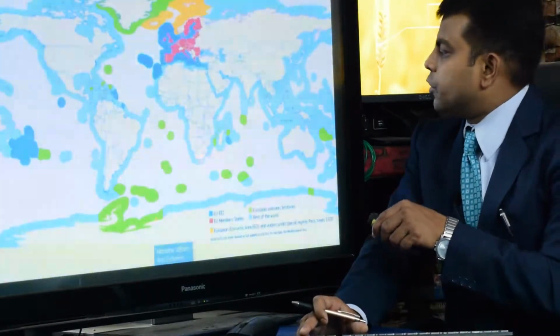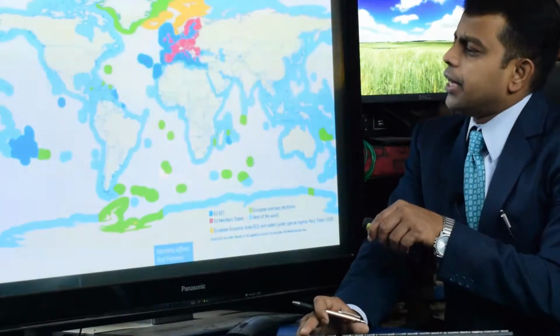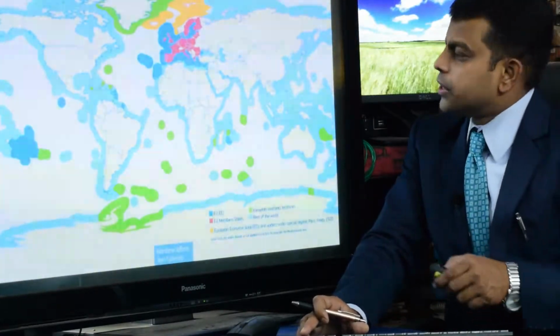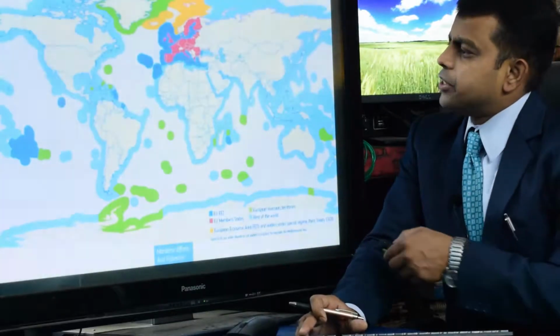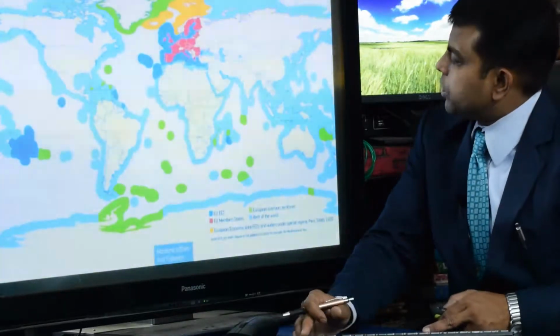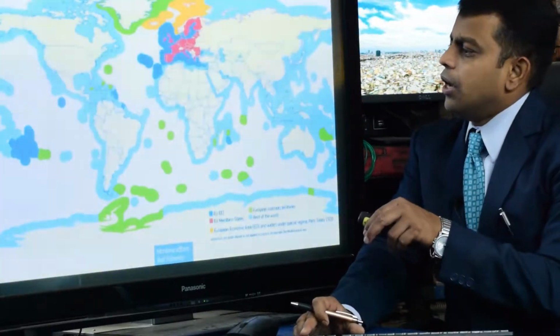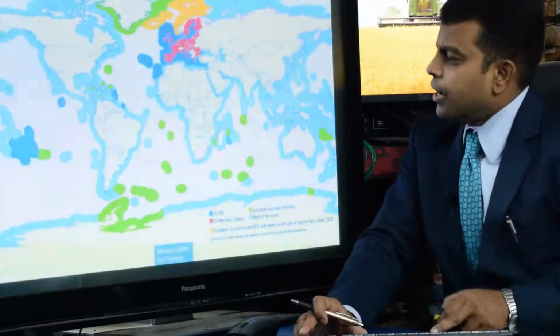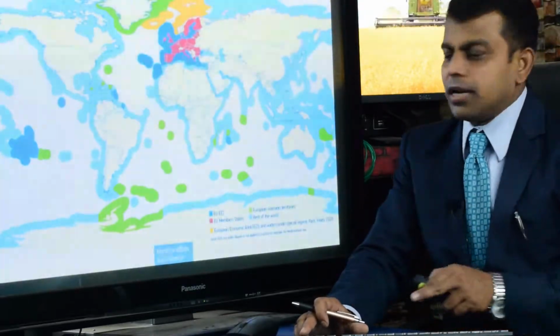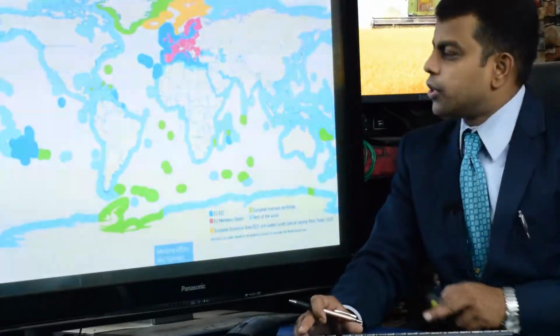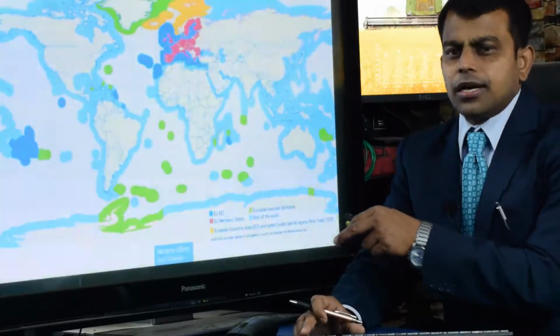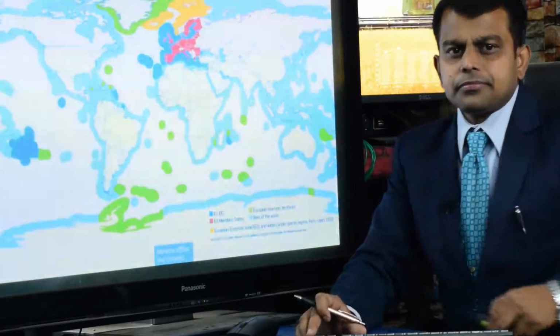After the 200 nautical miles, those areas are owned by the international institution or international union. Beyond the 200 nautical miles, minerals or any substances can be extracted or used only with the consent and concurrence of the international union.